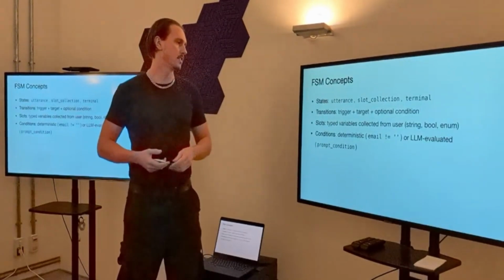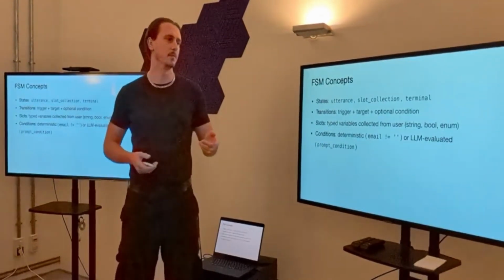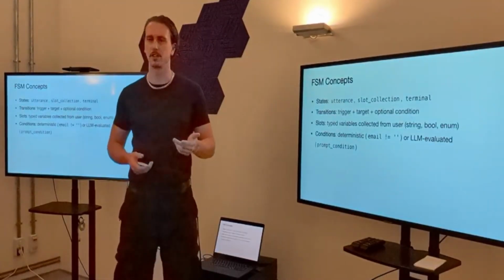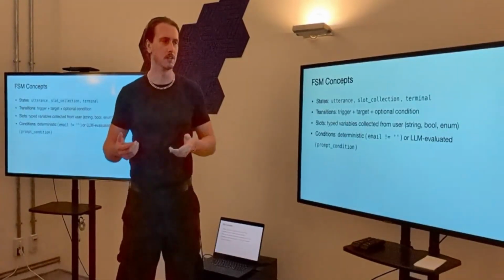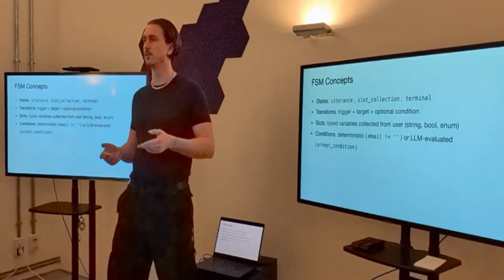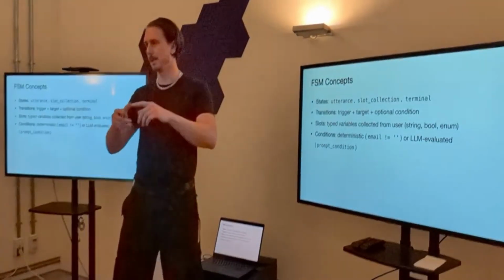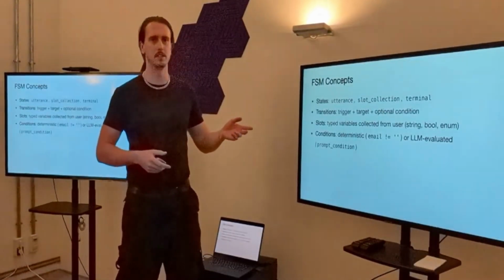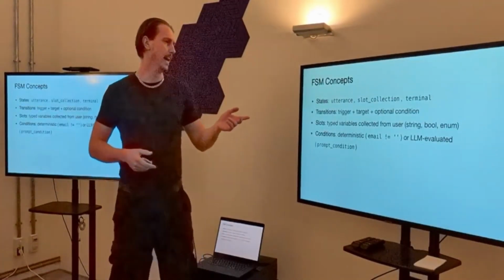There's different ones. Slots are typed variables collected from the user. We've got various different types: strings, bools, enums. Strings are very common. Bools, yes or no. There's also integers and enums. Enums are also very useful for branching. So if you want to make conditions that branch to different states, you can use an enum. It's very common. And then we have the conditions.